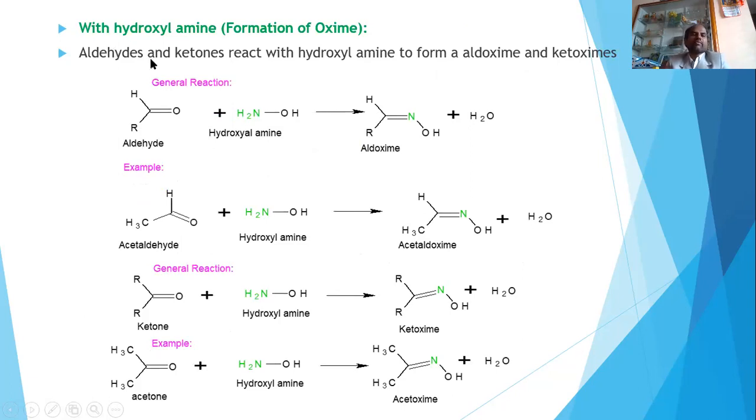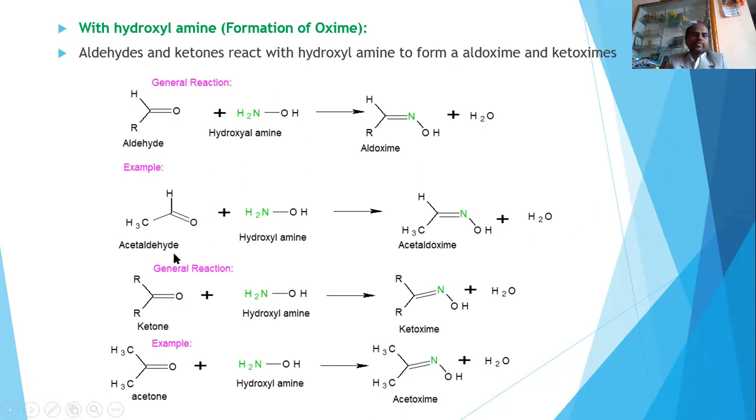Next slide is the reaction of an aldehyde and ketone with hydroxylamine. Hydroxylamine means NH2OH containing compounds, and the product formed is called oxime. So here I am taking an aldehyde. This is a general reaction. Aldehyde, when it is treated with hydroxylamine, forms an aldoxime. Here also H2 and O will go out, eliminated as water. For example, acetaldehyde when it is treated with hydroxylamine on heating gives acetaldoxime. So here water is eliminated.